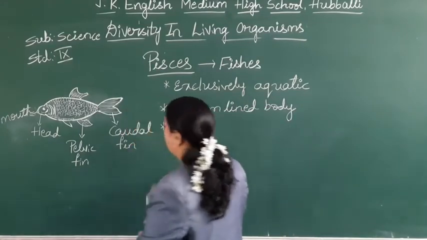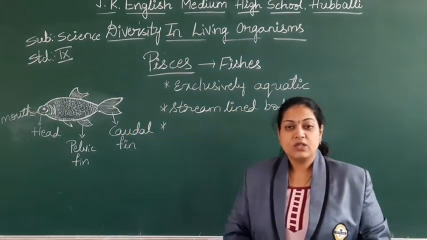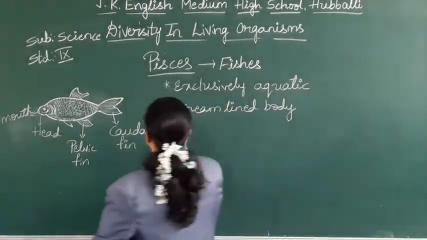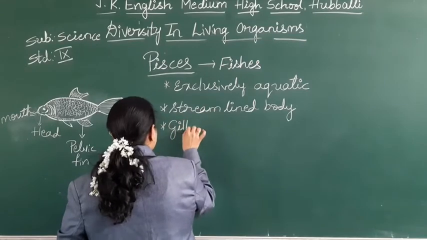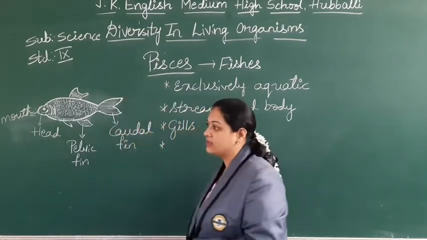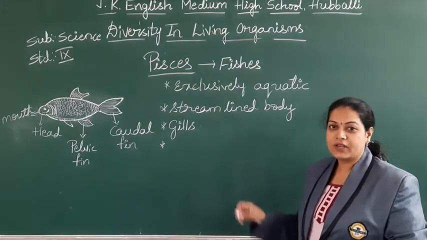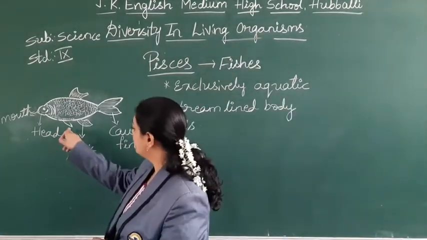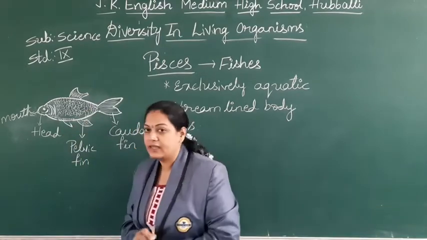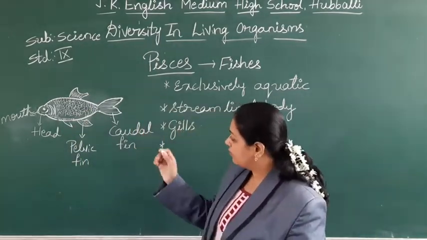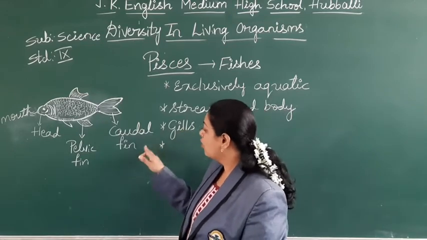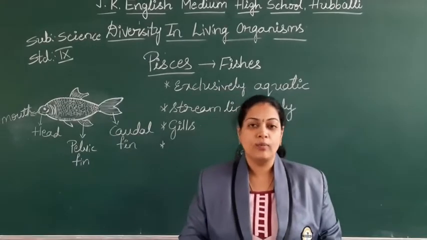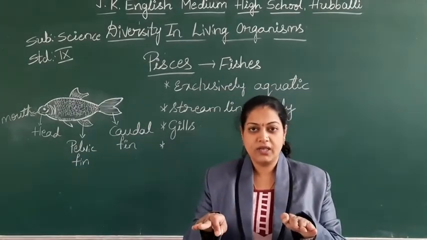What about the respiration then? How will it do the respiration? As you all know, it has gills. With the help of the gills, we find the respiration. Along with the gills, there are different types of fins, called pelvic fin, pectoral fin, caudal fin. These help for the movement and balancing the body in the water.